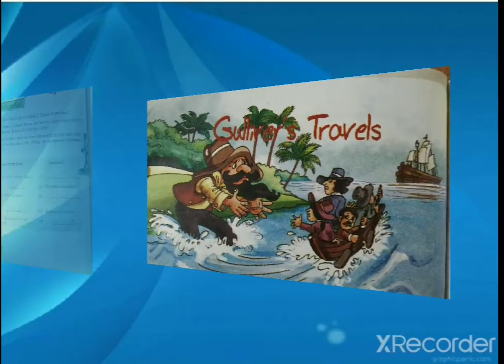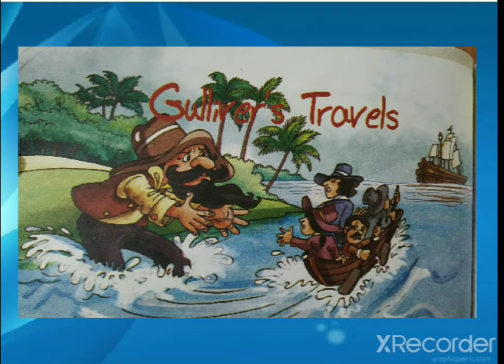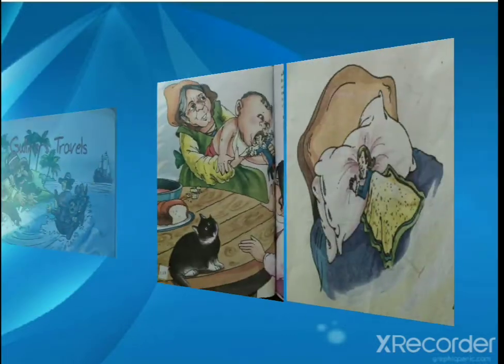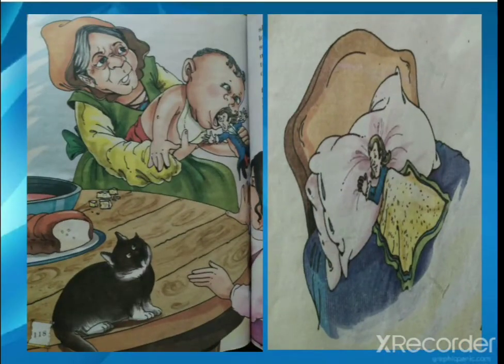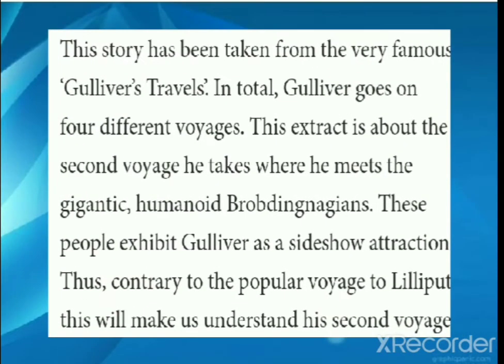Okay, now let's move towards another chapter that we studied in Unit 7, that is Gulliver's Travels. Right? Now in this chapter we studied about some giants, and how they were so tall. How did they find Gulliver, what happened when Gulliver went home, and then at last he slept peacefully. Okay, so let's see the summary.